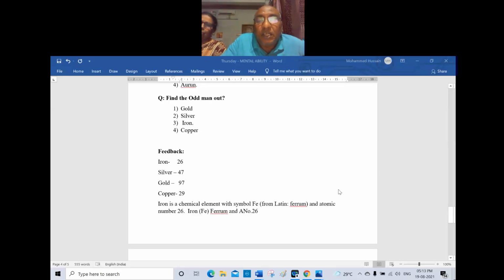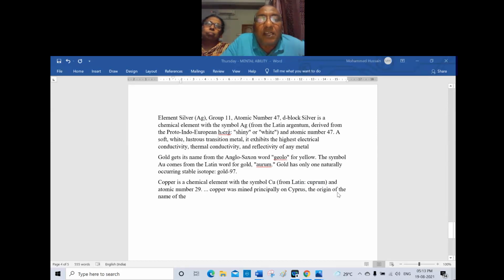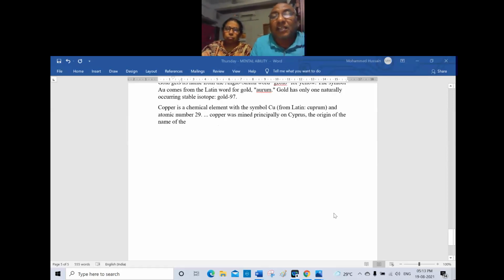Iron is a chemical element with the symbol Fe, that is ferrum, atomic number 26. I give argentum for silver, aurum for gold, and cuprum for copper. This is regarding mental ability.